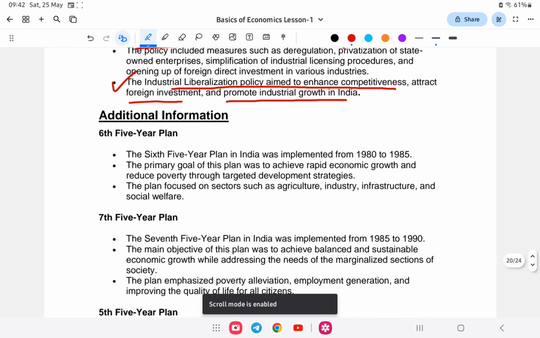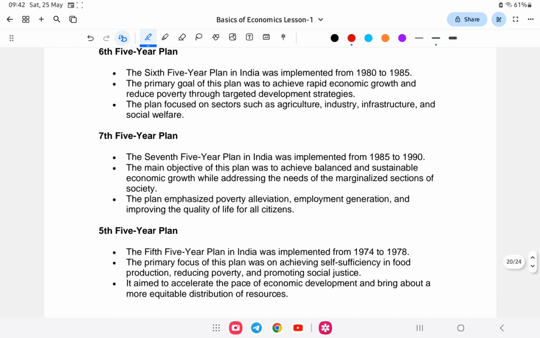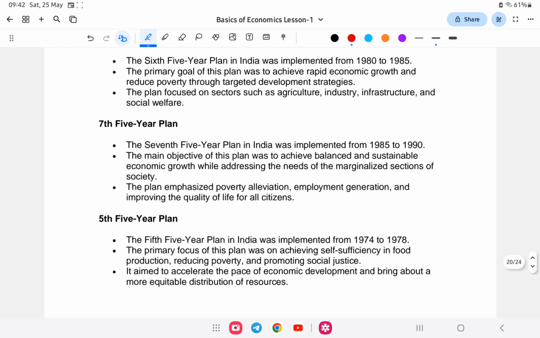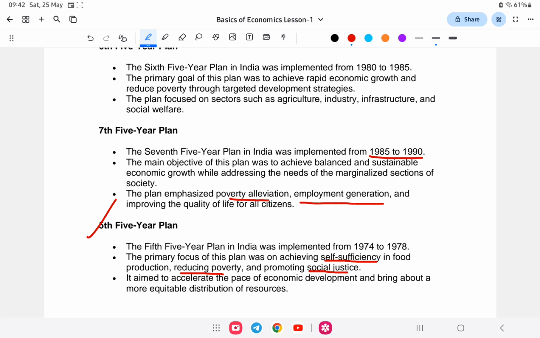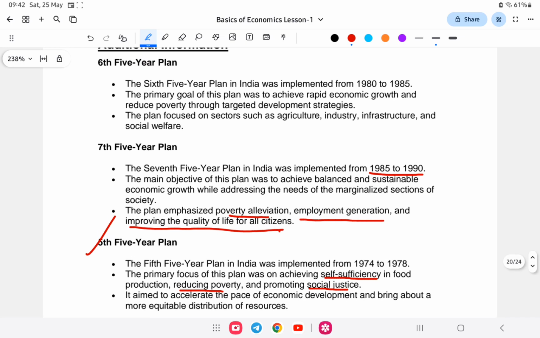So let us look at some of the 5 year plans. For example, in the 5th 5 year plan the focus was self-sufficiency, reducing poverty and social justice. In the 7th 5 year plan, 1985 to 1990, the focus was poverty alleviation, income, employment generation and improving the quality of life of all citizens. And in the 6th plan, 1980 to 85, the focus was agriculture, industry, infrastructure and social welfare.